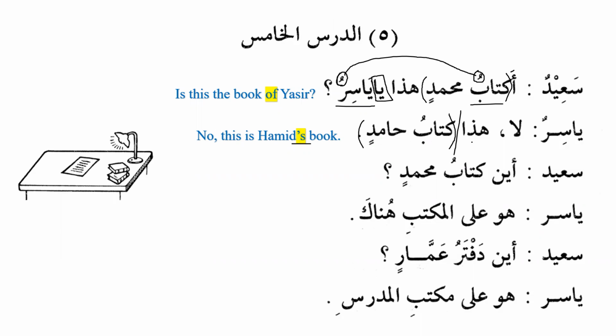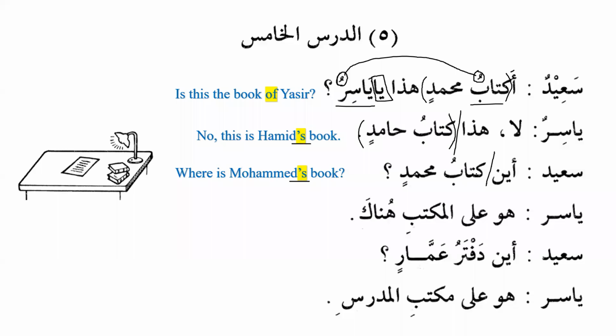Okay. So hadha kitabu Hamidin is Hamid's book. Okay. This is Hamid's book. Aina kitabu Muhammadin. Where is Muhammad's book? Now you can see over here, once you get the idea, inshallah, it will be very easy. Where is Muhammad's book, or where is the book of Muhammad?